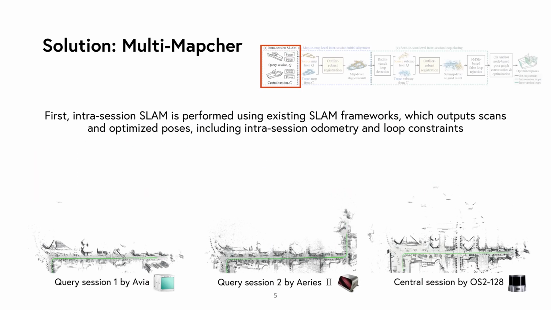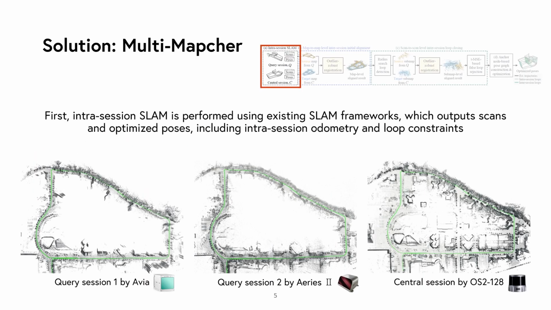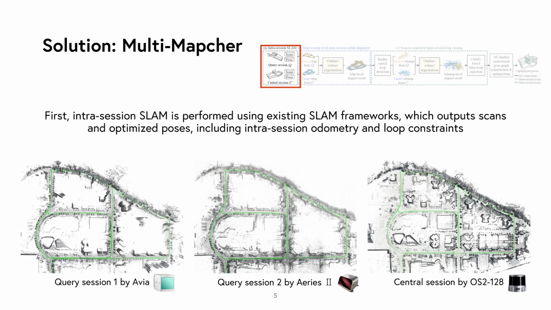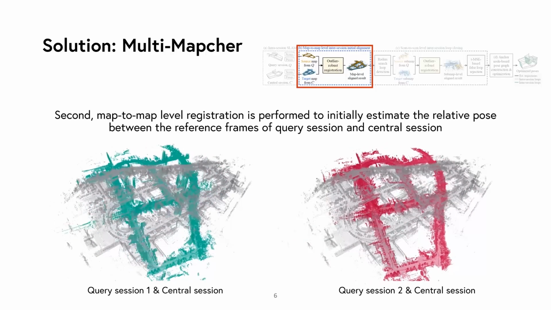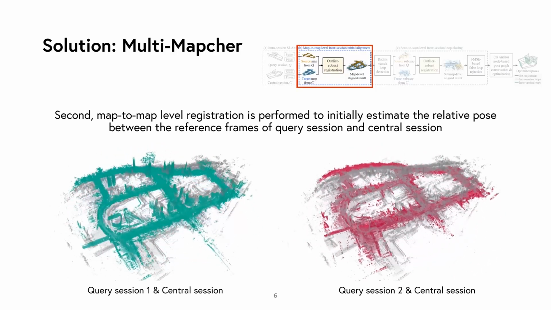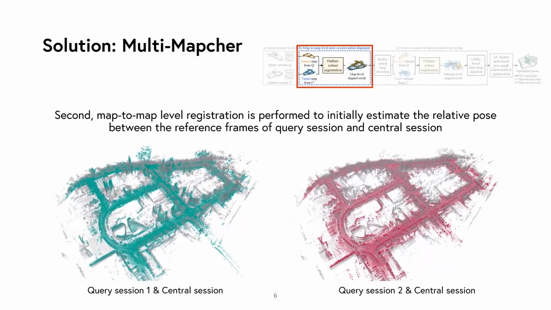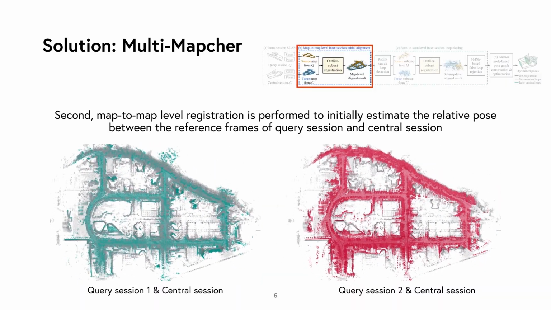First, we conduct intra-session SLAM using existing frameworks, generating scans and optimized poses with intra-session odometry and loop constraints. Second, we perform map-to-map level registration by leveraging outlier-robust point cloud registration to estimate the initial relative pose between the query session and the central session's reference frames.